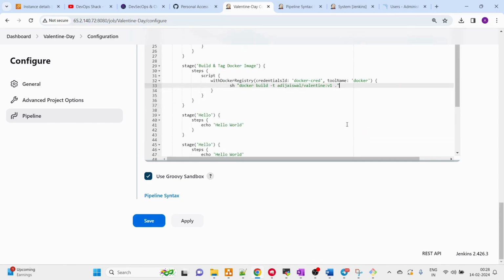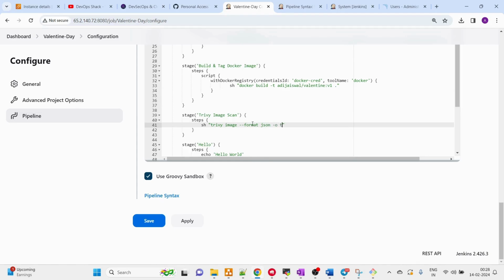Correct. Okay, next step, once we have built and tagged our Docker image, we can scan the Docker image for any security-based issues. So for that we can take help from Trivy as well. Trivy image scan. That's why Trivy is considered one of the most popular security tools, because it can work with Docker images, it can work with the file system, it can work with dependencies, and it can work with Kubernetes clusters as well. So we are going to go with Trivy, and yeah, trivy image, and now we want to export the report. So I'm going to export it. Let's say I want to export it in JSON format. Okay, so I can put the format as JSON.